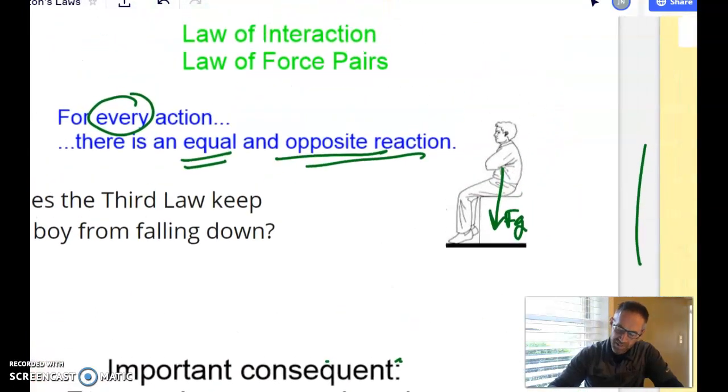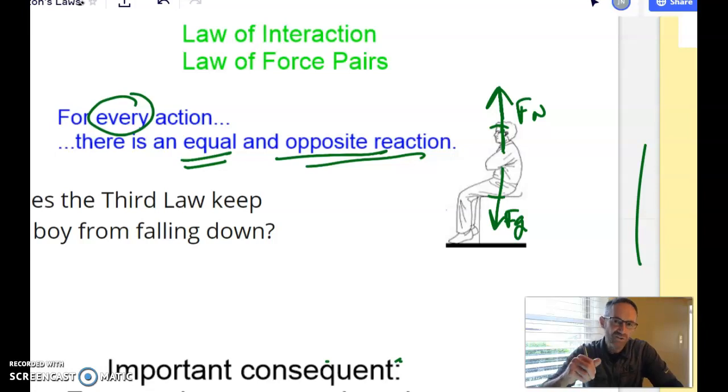And so I come back up to this guy and I say, hey, is the reaction to this force of gravity the normal force? Is that the force that's holding him up? Because we say that he's not falling down because there's a normal force on him that's the same size as the force of gravity, right? Those two are the same size, and so he doesn't fall down.